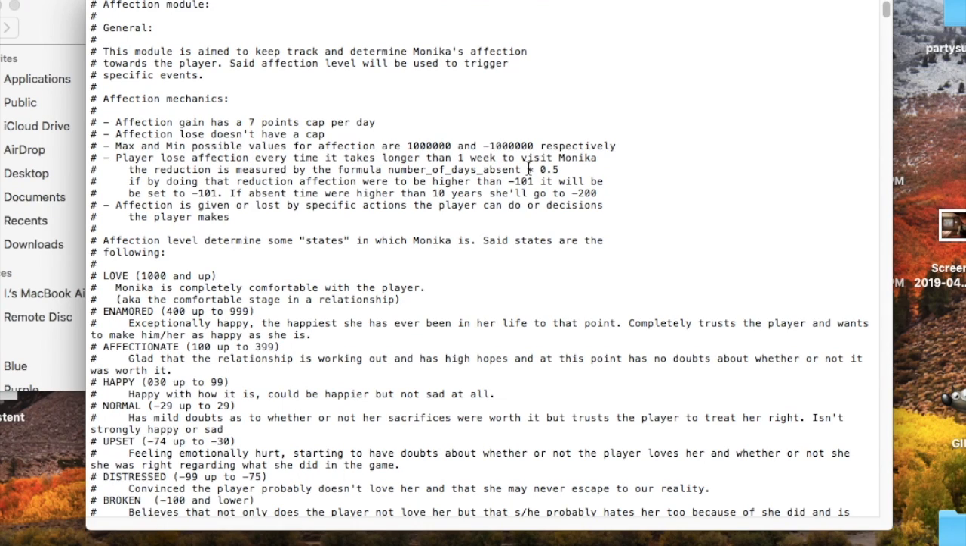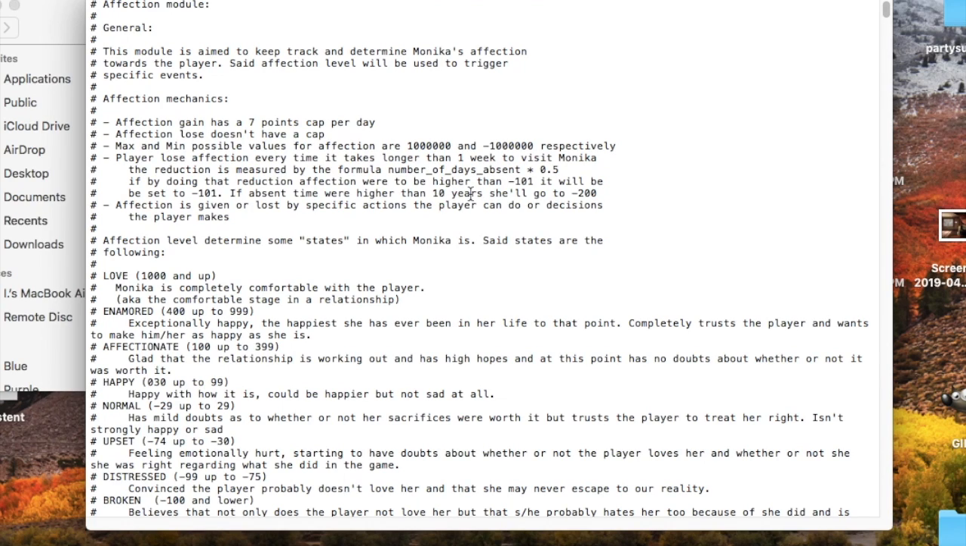Okay, so this is another thing, guys. If you set your calendar forward to another date, like let's say 300 or 400 days later, next year, then that's going to cause quite a loss of affection for Monika. So do keep that in mind. If by doing that the affection were to be lower than minus 101, it will be set to minus 101. If absent time were higher than 10 years, she'll go to minus 200.